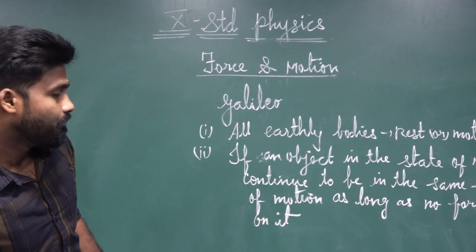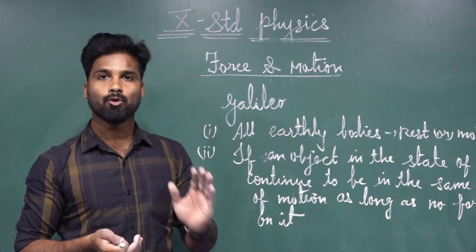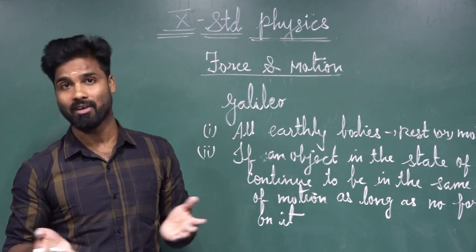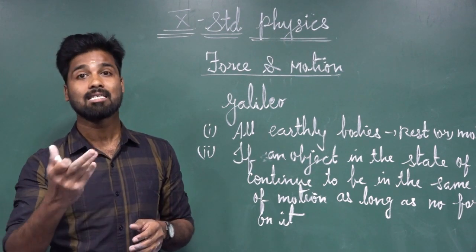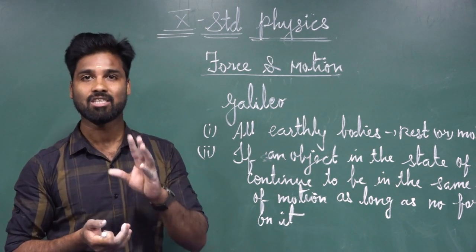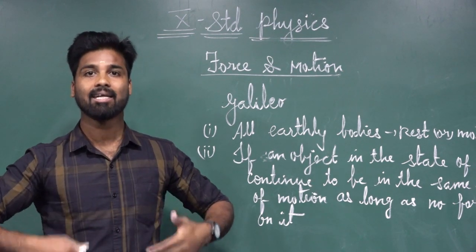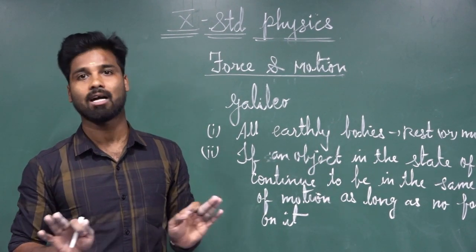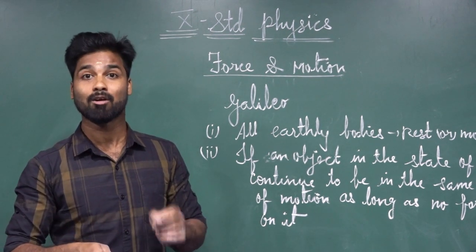What is it saying? Either the object is in the rest state or uniform motion state, while we try to change the state of an object, what will happen? Definitely the object will oppose the change of state. That property only we are calling inertia. So inertia is nothing but, dear students, while we try to change any state of an object, either in the state of rest or of uniform motion, it will not allow the change of state; it will oppose.